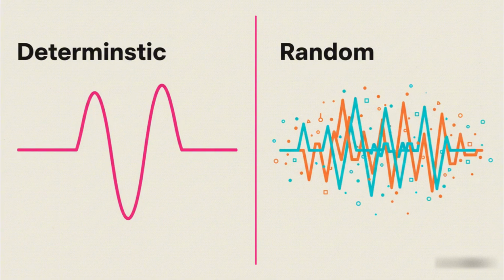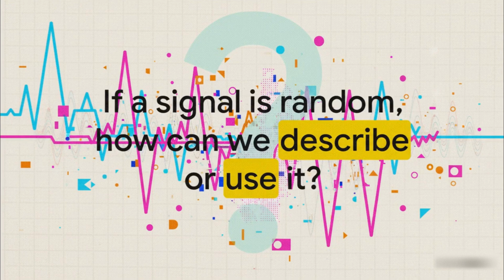These are random signals. So right away, you hit this massive wall, right? If a signal has no rhyme or reason, no predictable pattern, what can you possibly do with it? How in the world do you filter out noise when you can't even define what the noise is? And how could you ever predict what's coming next if it just looks like chaos?